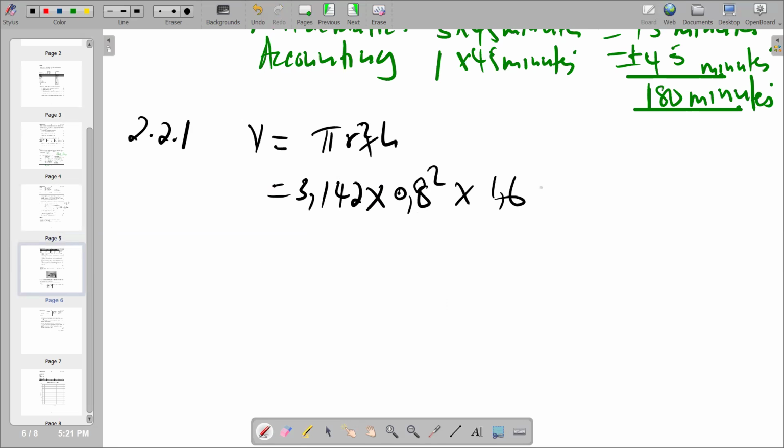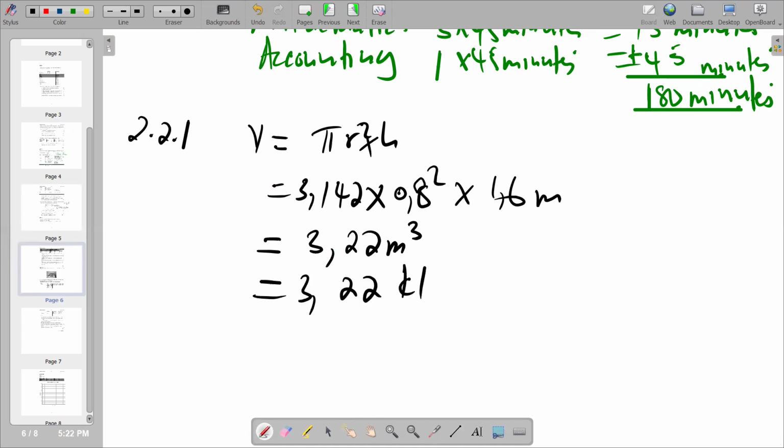Remember, here is meters. And we are going to get your answer as 3.22 to 2 decimal places, cubic meters. So we see that 1 cubic meter is equal to 1 kiloliter. So it means it will be equal to 3.22 kiloliters. So basically, this becomes your capacity.